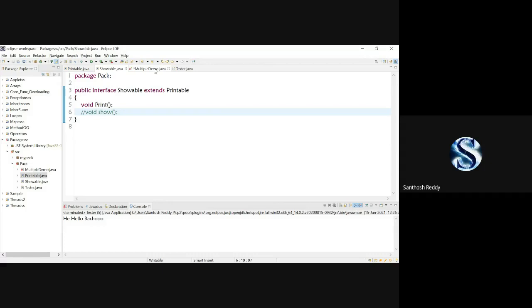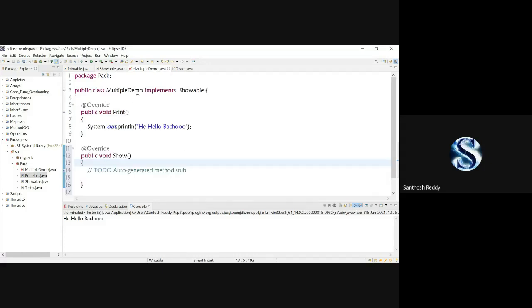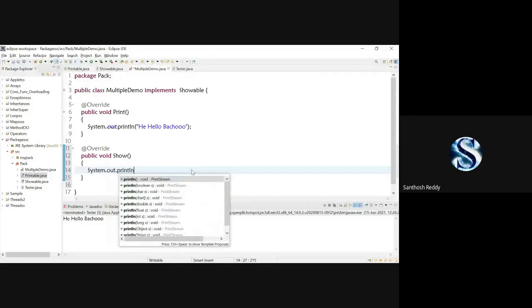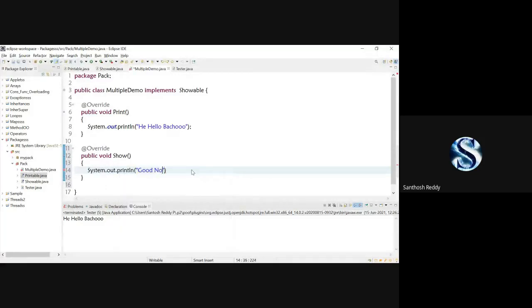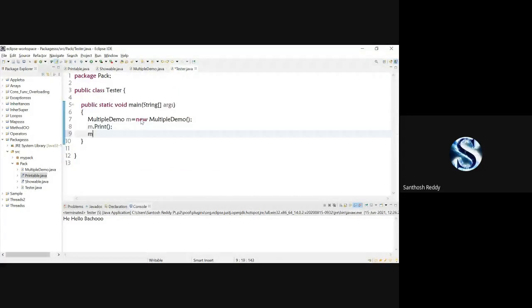So I want to implement it in the multiple demo. Why? Because we are implementing showable. Showable has one method, print, and it extends printable, which has one method. So the show method I'm implementing here. Here I'll create system.out.println, good morning everyone, and a semicolon. Save the code. Go to tester. Again you call m.show. Save the code, run the code. That's it.